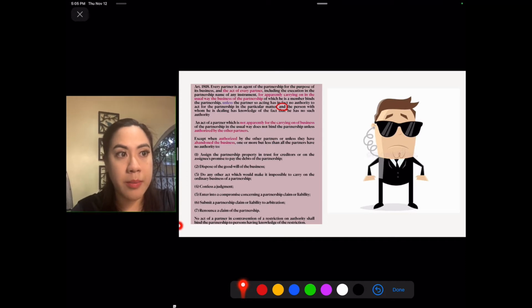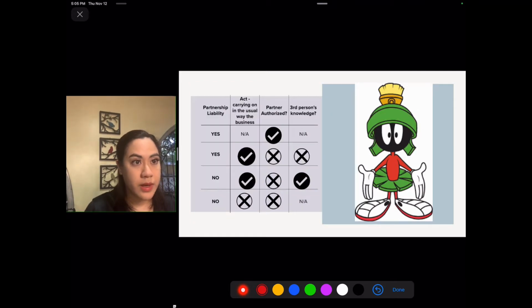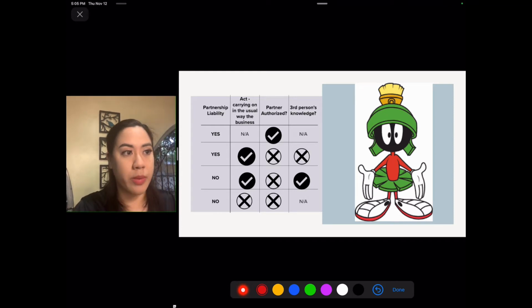The only time that they will bind the partnership, even if only one, basta less than all the partners, enter into whatever contracts these are, is when they are explicitly authorized. So please take note of this. I placed a table which illustrates the enumeration in the previous article that I just flashed. You might want to use this for reference because it might be difficult to memorize, and I don't suggest that you memorize it anyway since you're not law students.